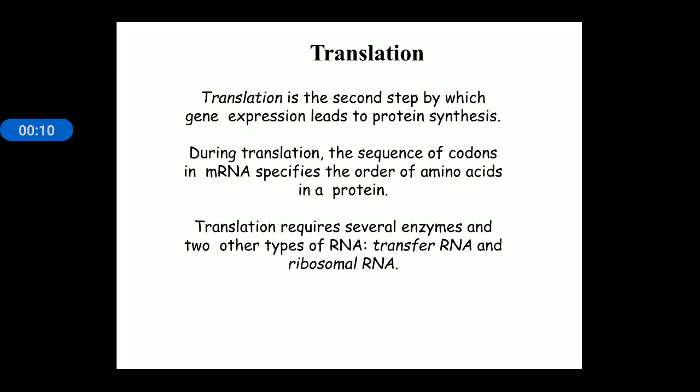The next topic is translation. Translation is the second step by which gene expression takes place, or you can say by which protein synthesis takes place. During translation, the sequence of mRNA leads to the synthesis of a specific type of amino acids or protein. Translation requires several types of enzymes, and two types of RNAs are also required: tRNA and rRNA. tRNA is transfer RNA, rRNA is ribosomal RNA.